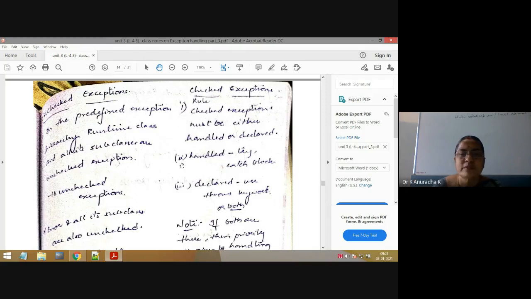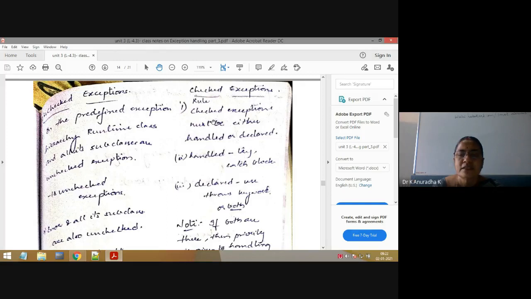We will see the programs one by one to understand throws keyword. So we use the throws keyword in this declared concept. Checked exceptions must be either handled or declared. Handled is nothing but what we have already used; we have written so many programs on this handled concept. Now the new concept is declared. Declared means if the method is not interested to handle that particular checked exception which is raised in that method, then that method can use throws keyword to delegate the responsibility of that checked exception to its calling method. That is the importance of throws keyword.